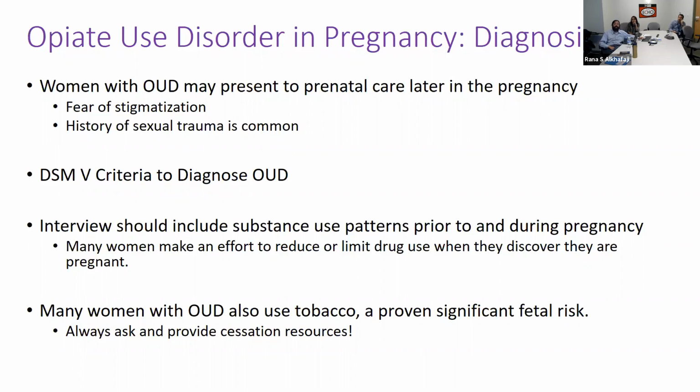You'd still use the DSM-5 criteria to diagnose opioid use disorder. When you interview this patient, it should include substance use patterns prior to and during pregnancy, because it is certainly our experience that many women make a very sincere effort to reduce or limit drug use when they discover they're pregnant. So in getting a full history, you might find that right before finding out about the pregnancy, the use may have been higher.